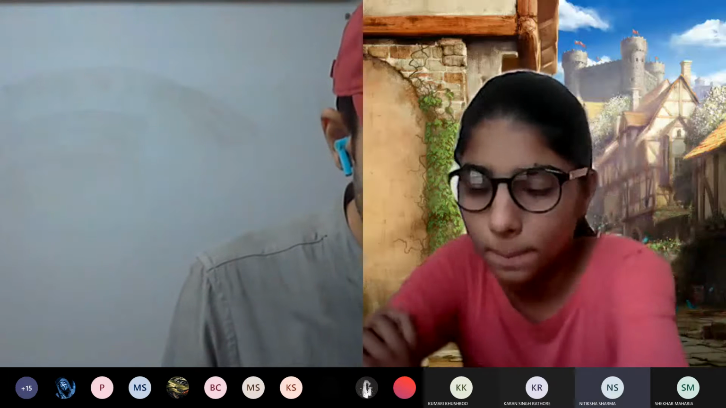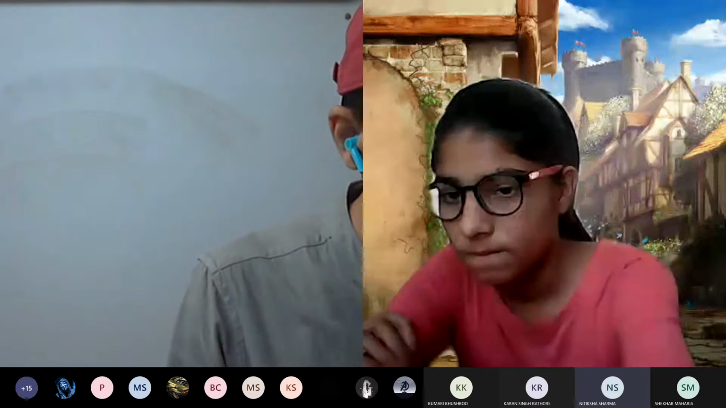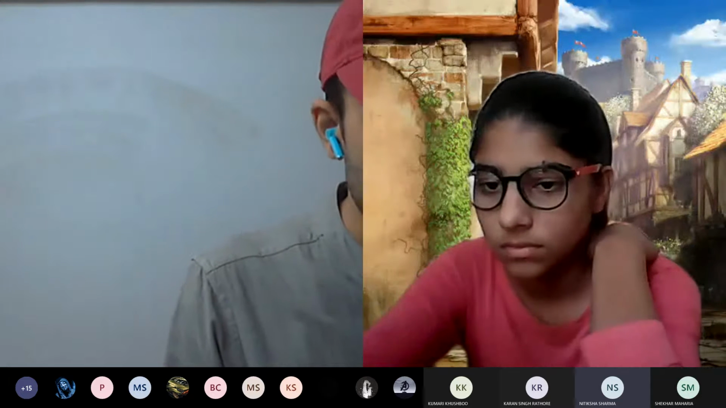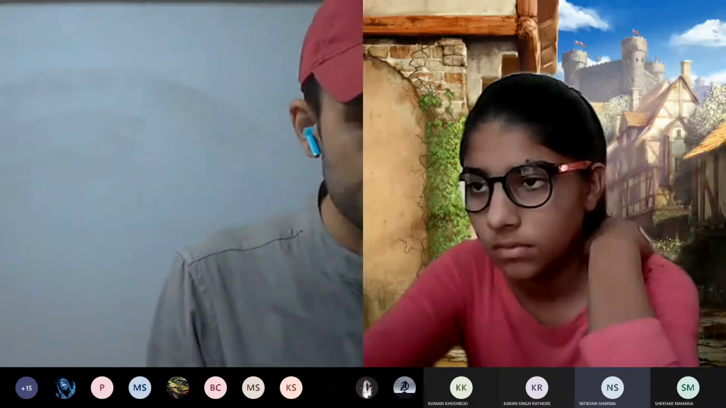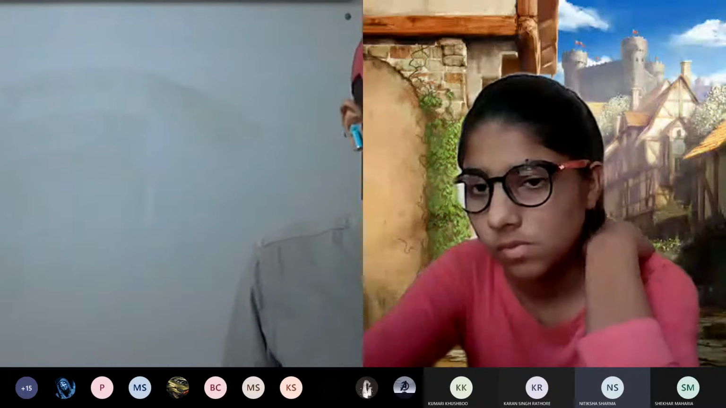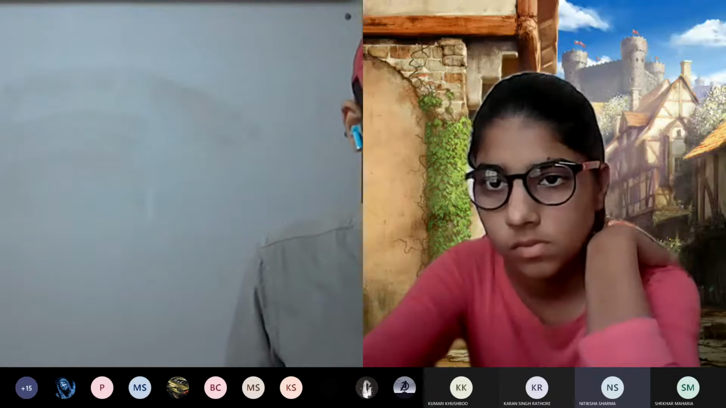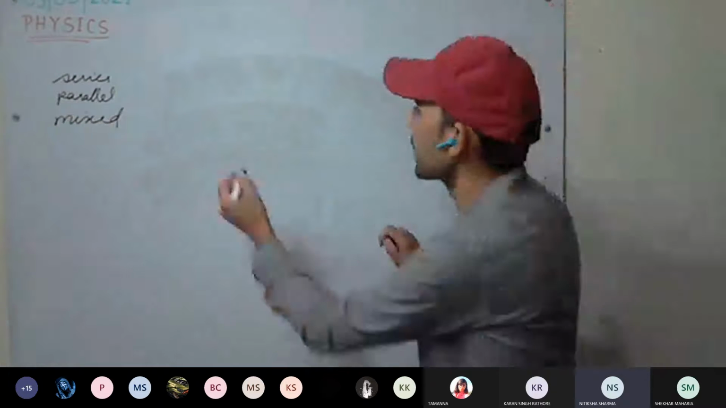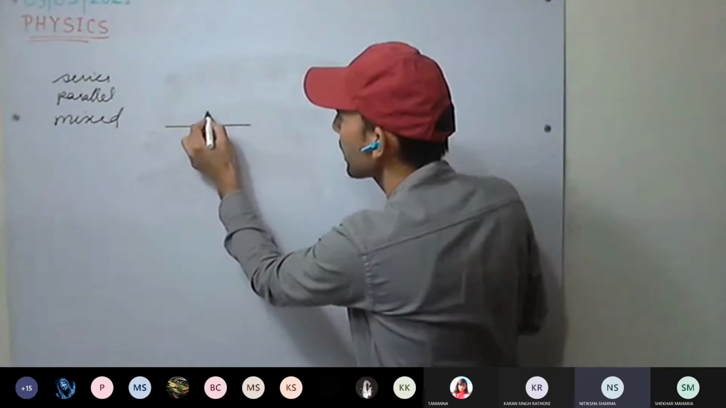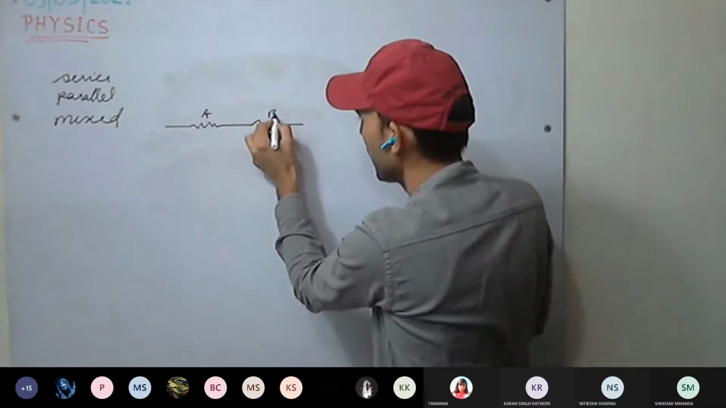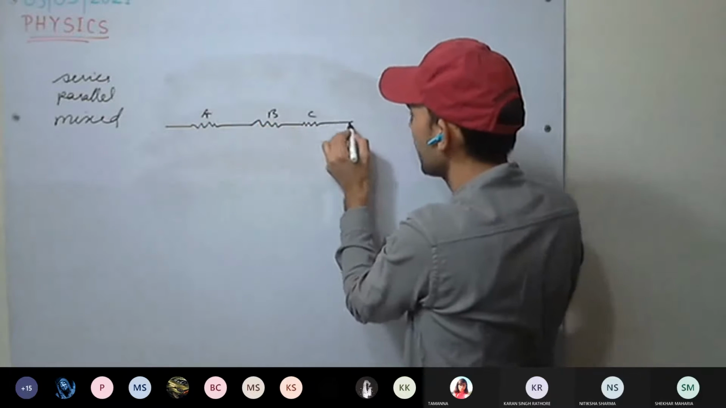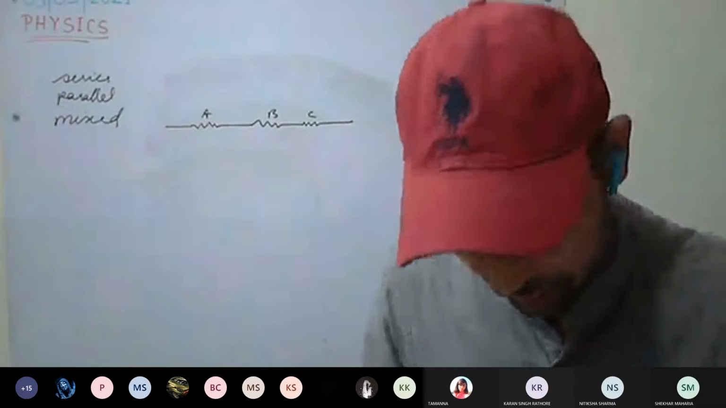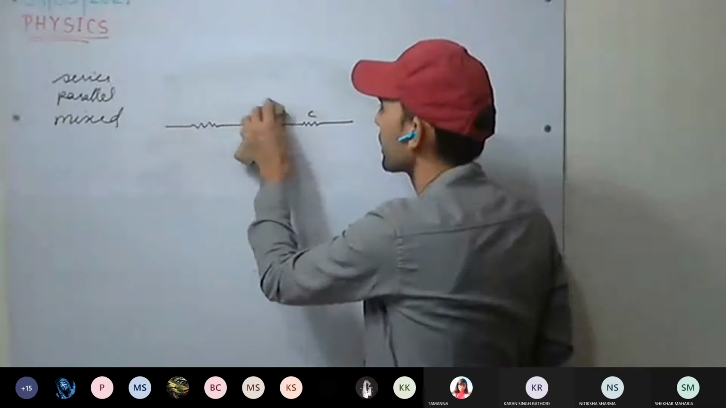What doubt are you having? Sir, last day you explained that V1 equals VA minus VB and V2 is the same, V3 and all. Then you said that V equals VA minus VD. So why have we taken that? Okay. This is the first resistor A, B, C. Three resistors were there, R1, R2, R3, I think. Yes, sir.